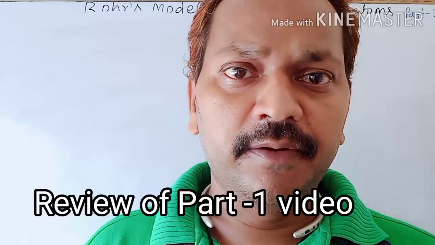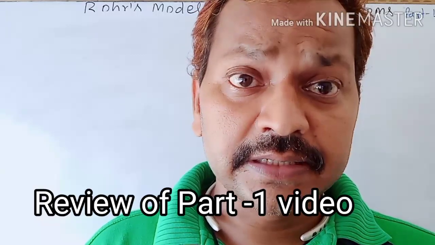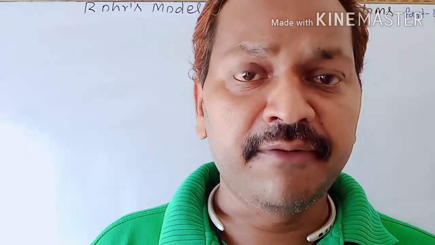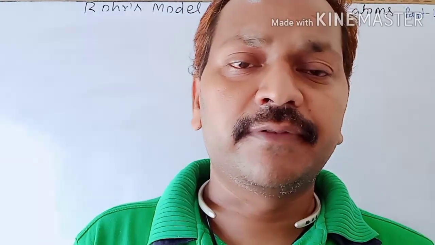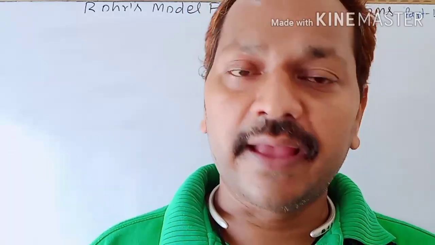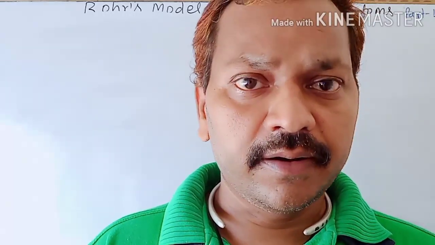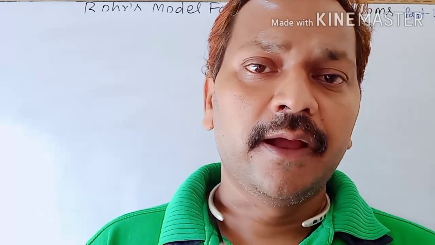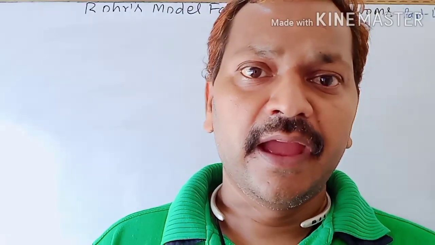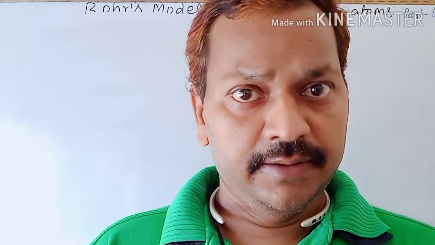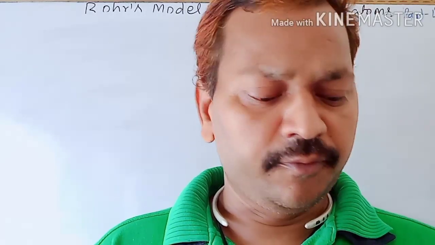In the previous video we learned first the limitations of Rutherford model of atom, and then the assumptions of Bohr model of atom. We also know Bohr's model depends on two concepts: the electronic theory of radiation and the law of classical physics. Then we studied the main points about Bohr model, and then the merits of Bohr's model of atom.